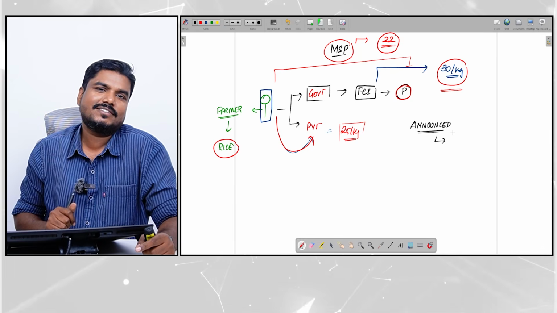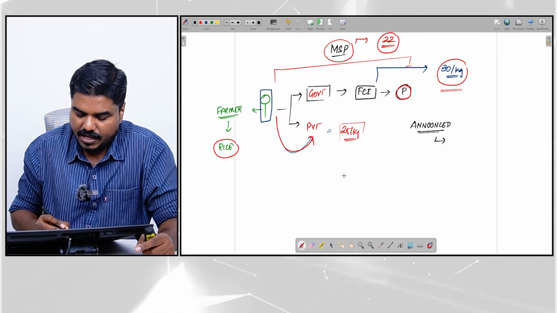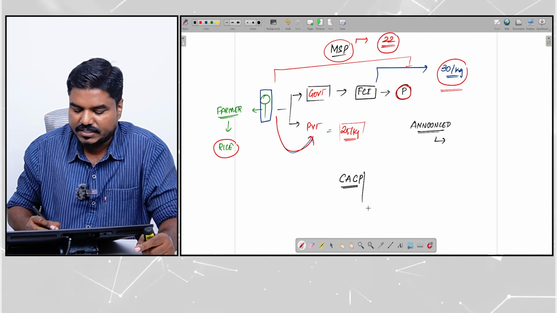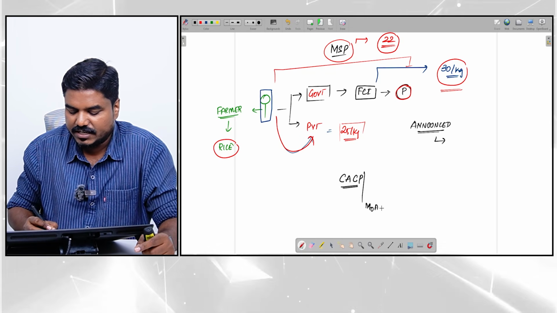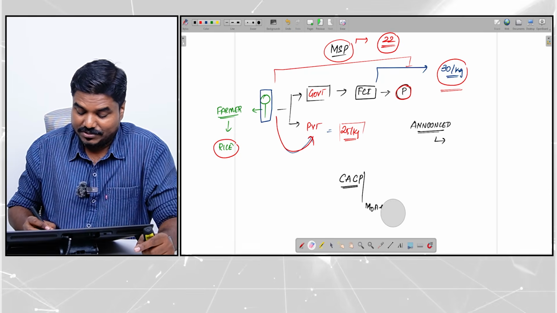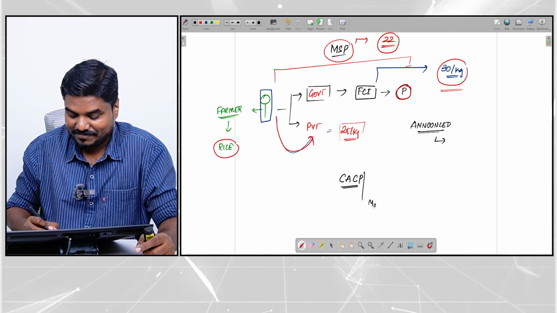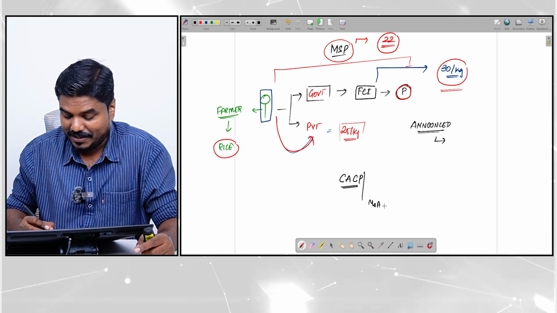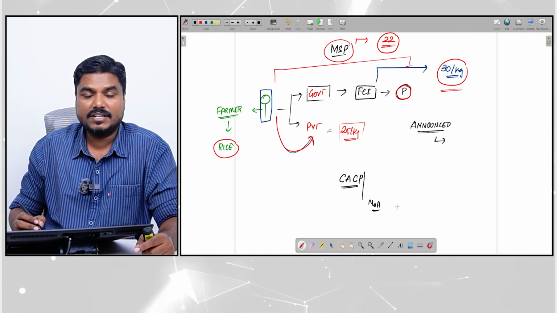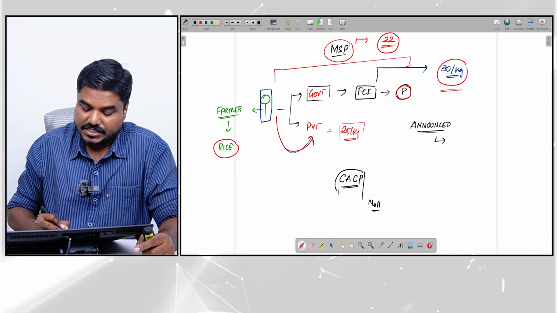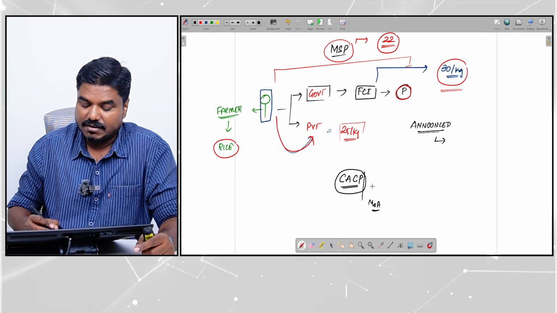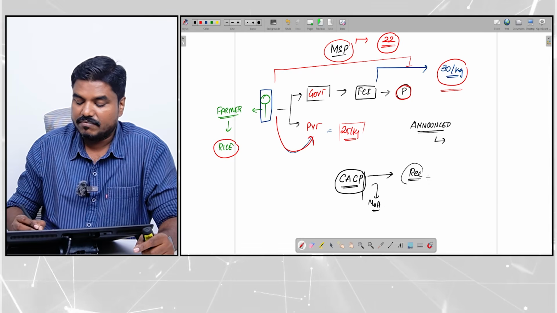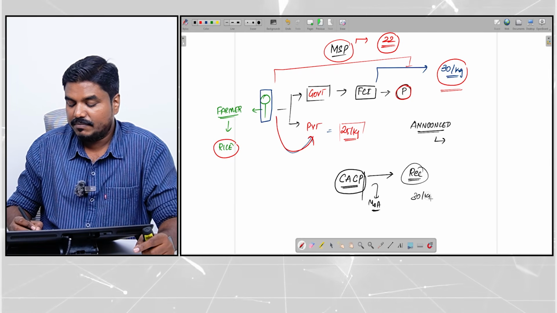Now, who will announce it, sir? It is the Commission for Agricultural Costs and Prices, which comes under the Ministry of Agriculture and Farmers Welfare. The CACP will recommend, okay, we can go for 30 rupees per kg.